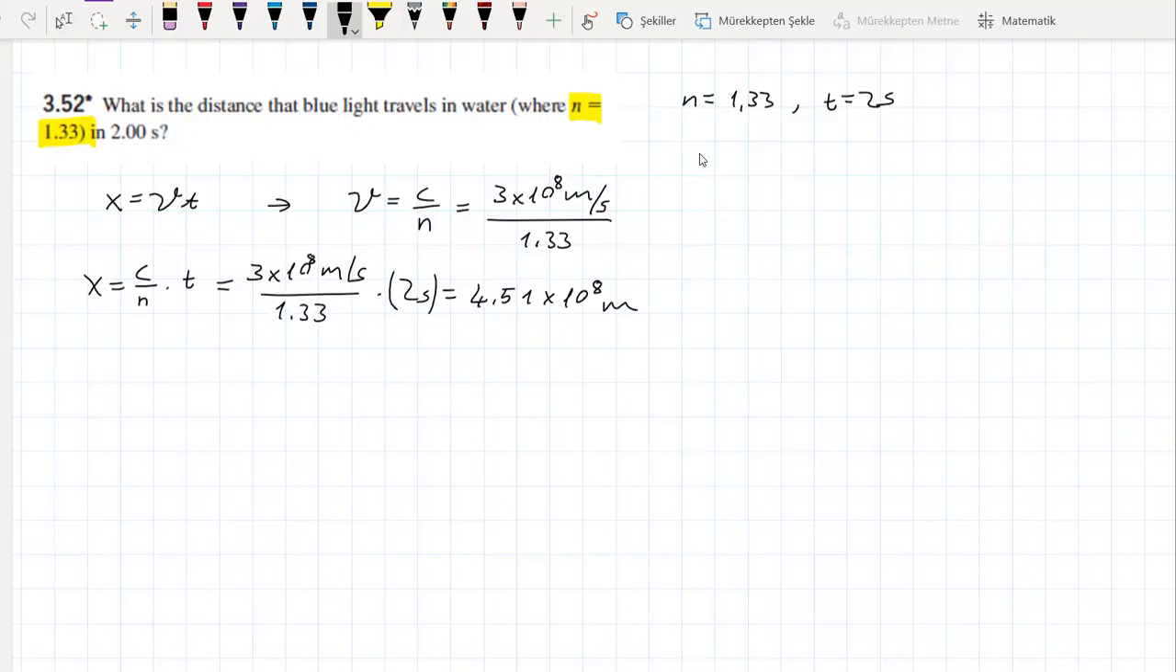Be careful about the units. Here I have meters per second. Refractive index is unitless and my time is of course seconds. So the seconds will cancel each other and I will be left with meters.